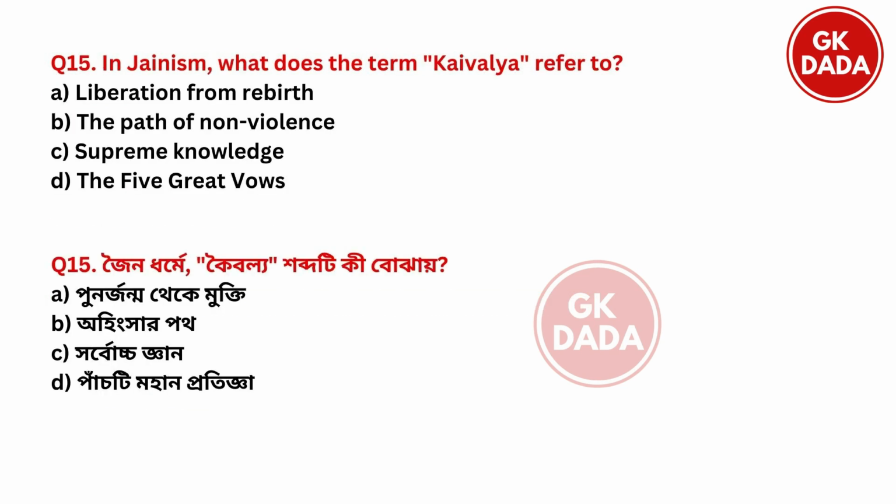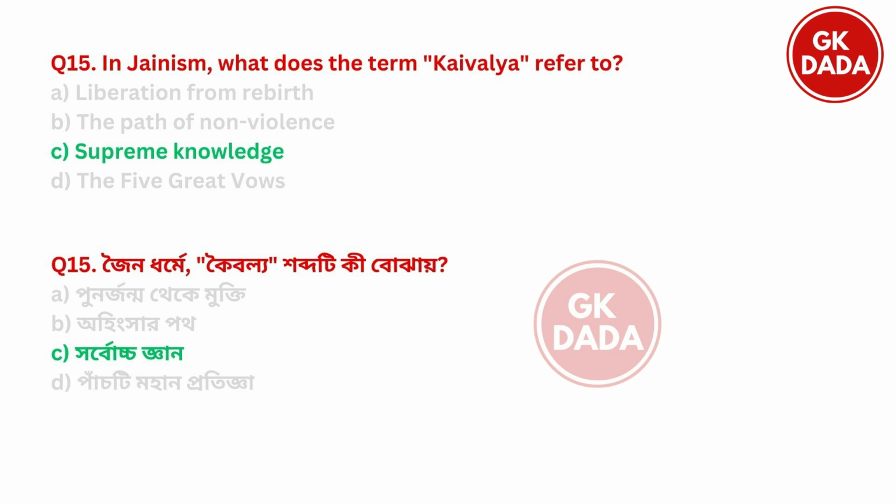Next. In Jainism, what does the term Kaivalya refer to? Liberation from rebirth, the path of non-violence, supreme knowledge, the 5 great vows. So the right answer is option C, supreme knowledge. Kaivalya means supreme knowledge.